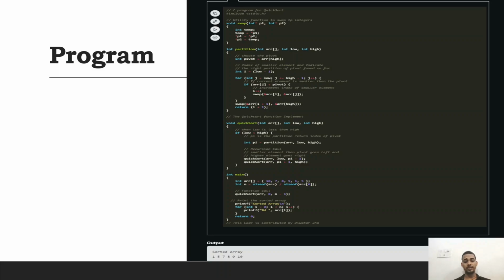We have taken an array with low and high, and we have checked if low is less than high, then we have done partitions. We have used the quicksort algorithm, and at the last we have given an array, that is 10, 7, 8, 9, 1, 5, and we have checked all these things. Based on the algorithm, we have done quicksort, then print. We have printed the sorted array, and in the output you can see the sorted array is 1, 5, 7, 8, 9, 10.